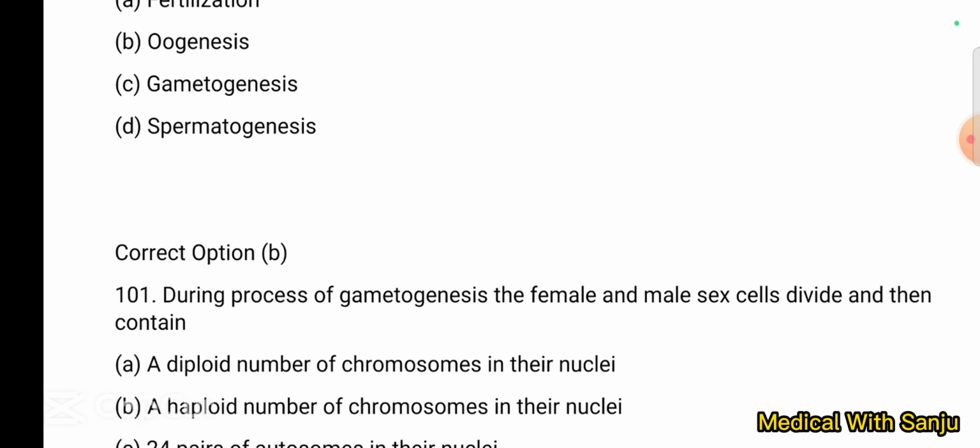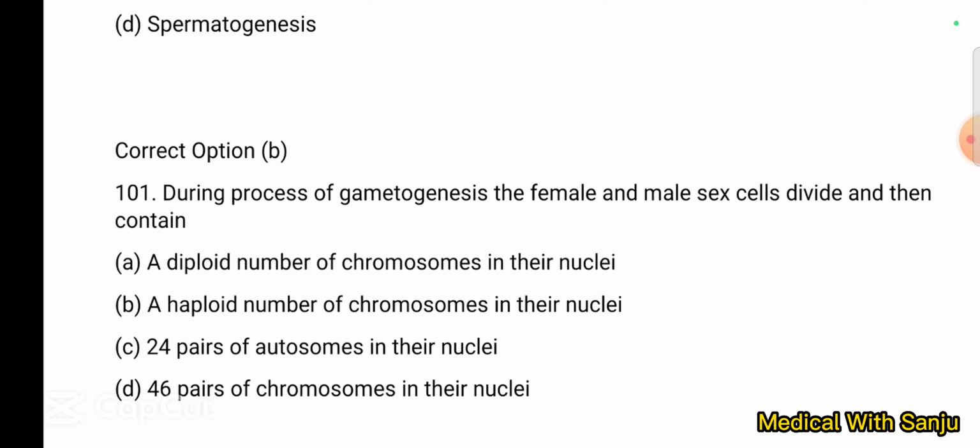Question number 101. During the process of gametogenesis, the female and the male sex cells divide and then contain option A, diploid number of chromosomes in their nuclei, option B, a haploid number of chromosomes in their nuclei, option C, 24 pairs of autosomes in their nuclei, and option D, 46 pairs of chromosomes in their nuclei. A haploid number of chromosomes, option B, is the right answer.